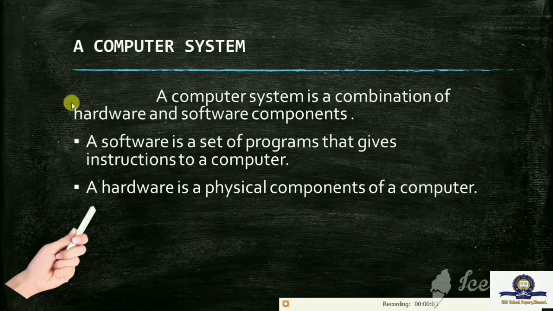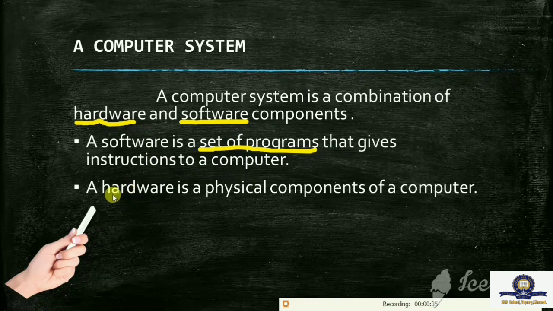First, we will see what a computer system is. A computer system is a combination of hardware and software components. Now let's see what software is. Software is a set of programs that gives instructions to a computer. Why do we need to give instructions to a computer? Because the instructions tell a computer how to do a task.